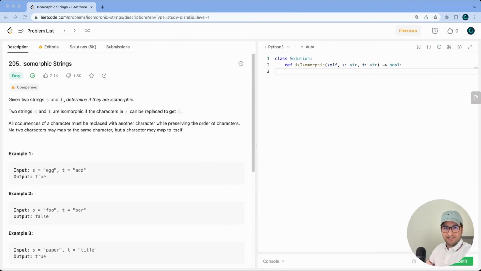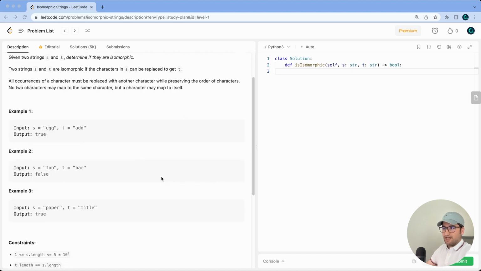Let's figure out the problem statement here. Given two strings s and t, determine if they are isomorphic or not. And two strings s and t are isomorphic if the characters in s can be replaced to get t. And all occurrences of a character must be replaced with another character while preserving the order of the characters. And no two characters may map to the same character, but a character may map to itself, right?